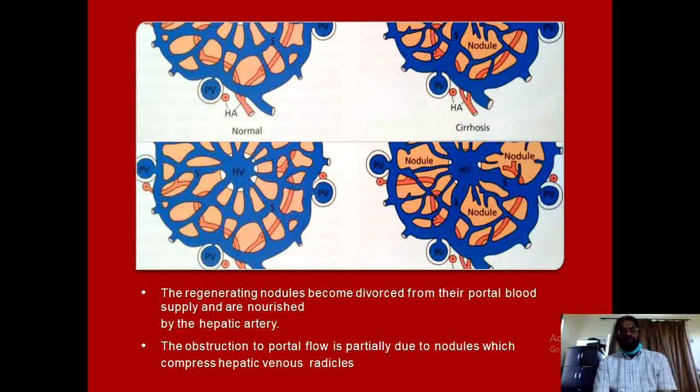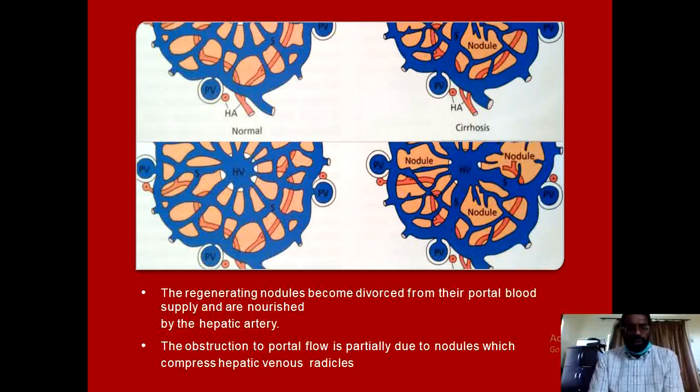But with cirrhosis and development of regenerative nodules and excessive fibrosis, these sinusoids which are now entrapped in these nodules become divorced from their portal blood supply, and they are nourished mainly by the hepatic artery.